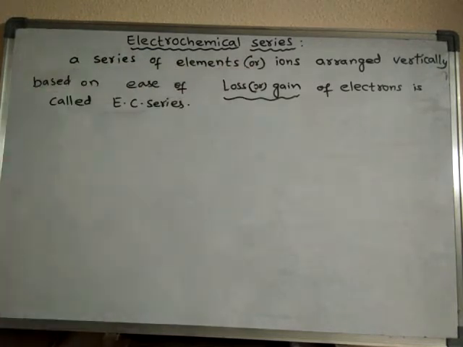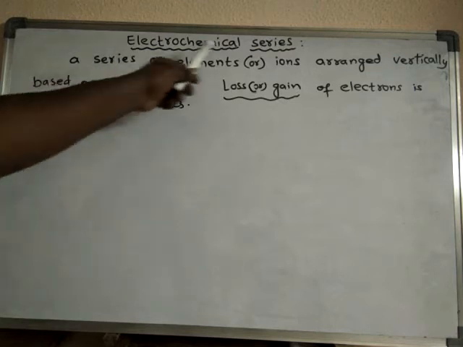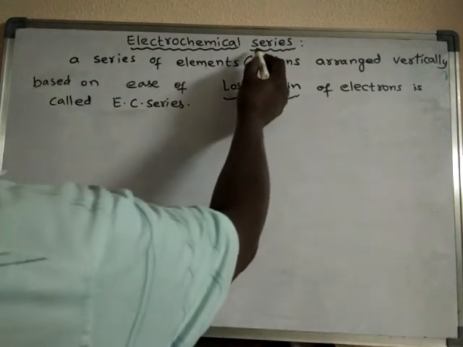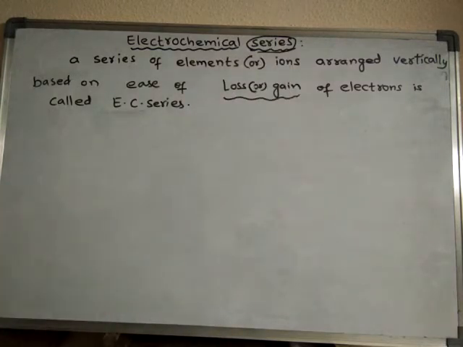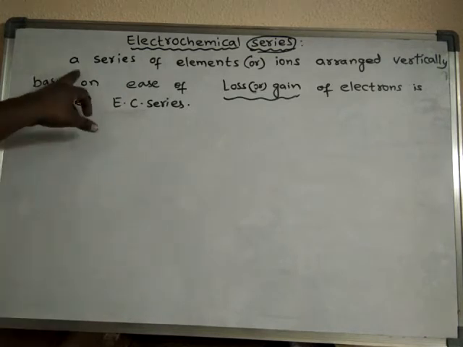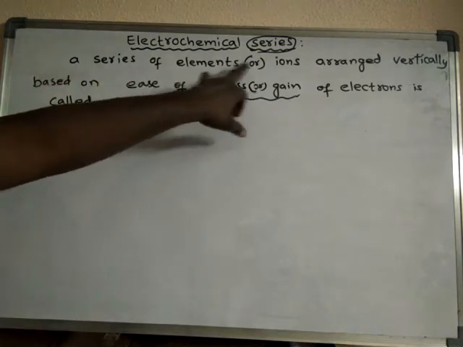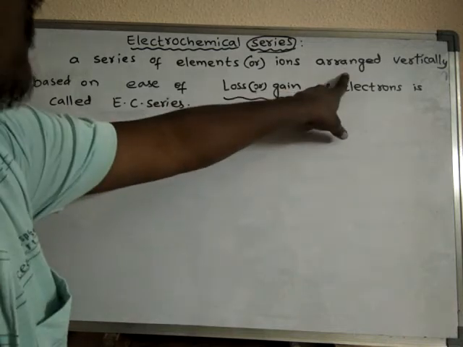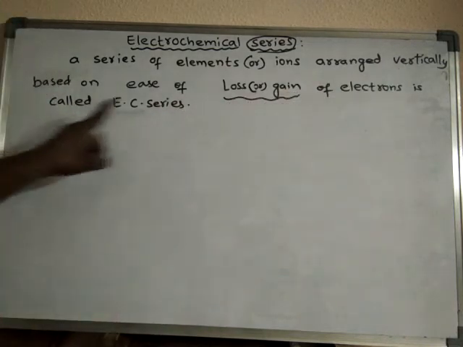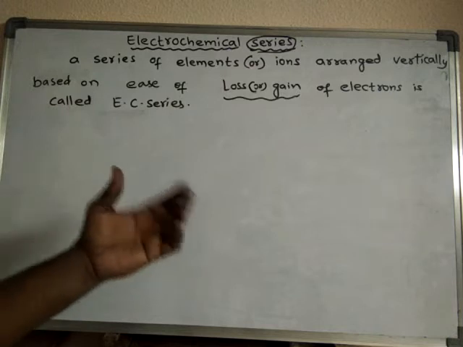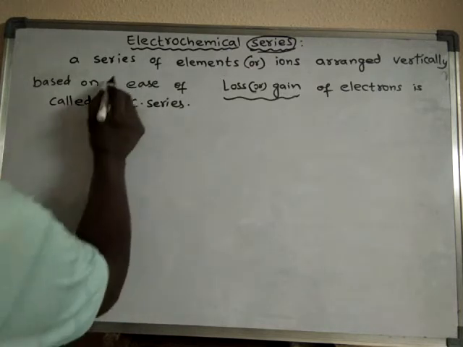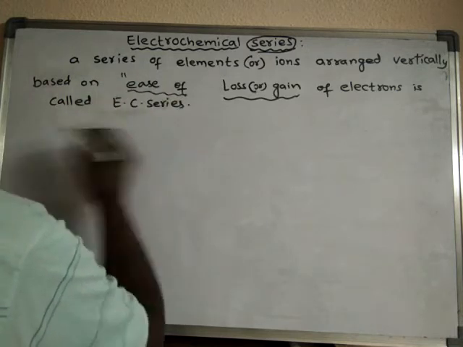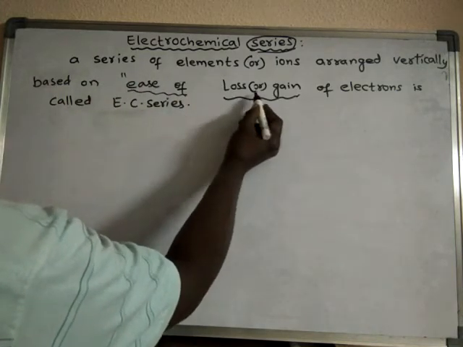Electrochemical series. What is electrochemical series? Series means certain order. If certain things are arranged in certain order, then it is said to be series. Actually, a series of elements or ions arranged vertically based on what? Based on ease of loss or gain of electron.